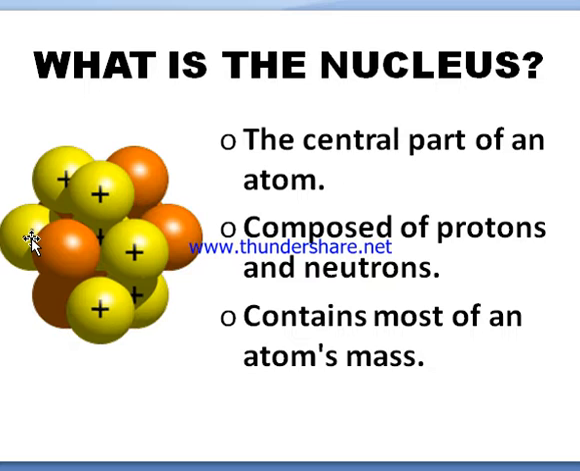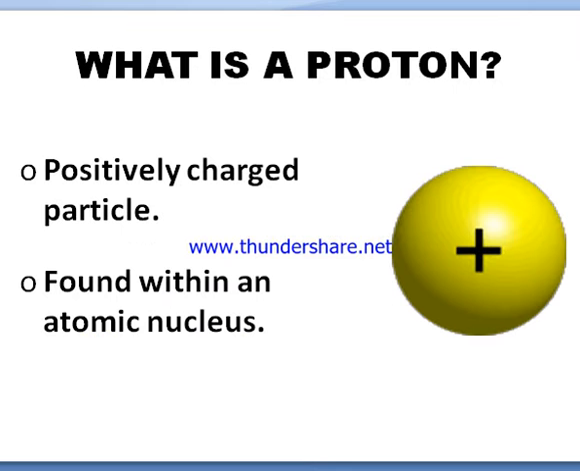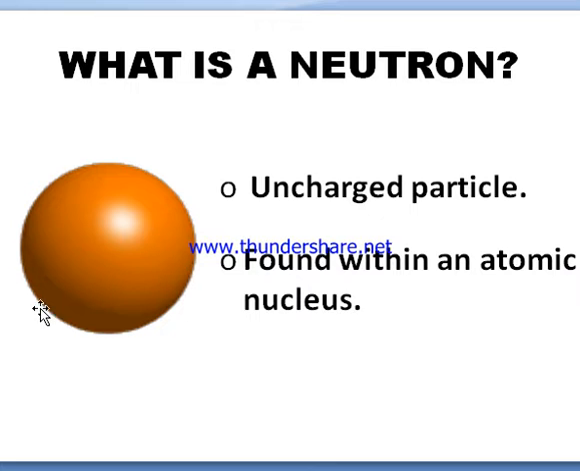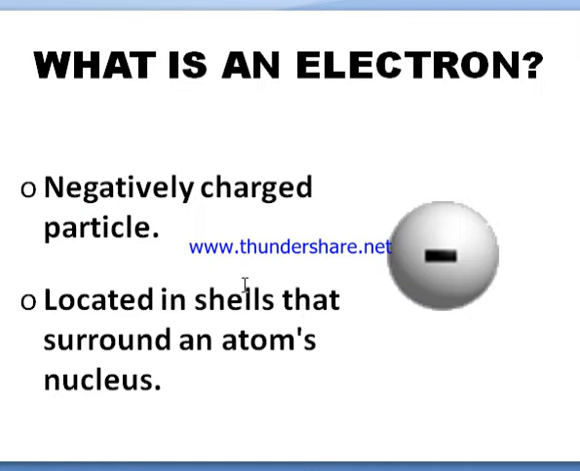Next, the outer layer, that means the opposite one, electrons. Sorry, proton is positively charged and found within an atomic nucleus. Next, neutron is the uncharged particle found within an atomic nucleus. That is, there is no charge. Next, electron is negatively charged, located in the shells that surround an atom's nucleus, which gives it shape.